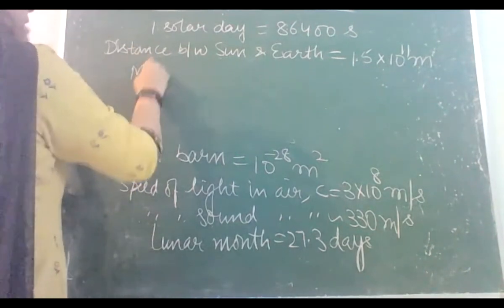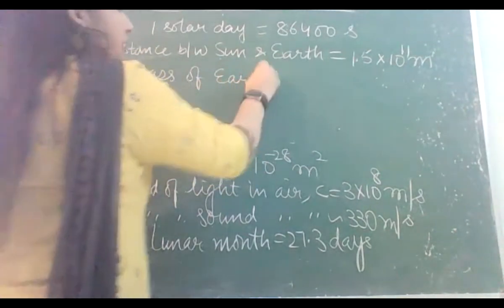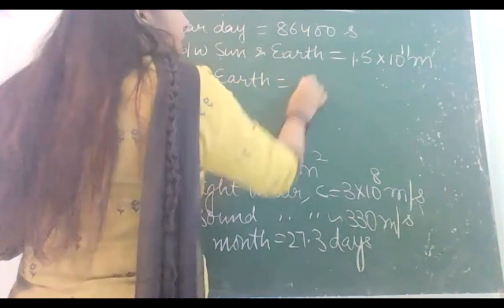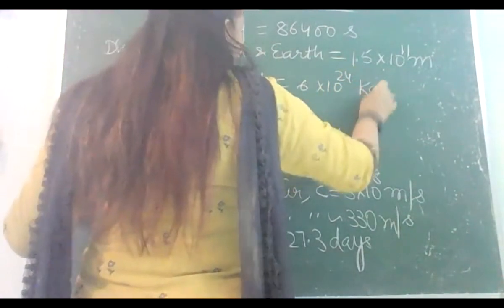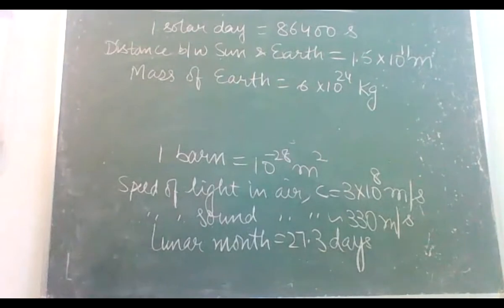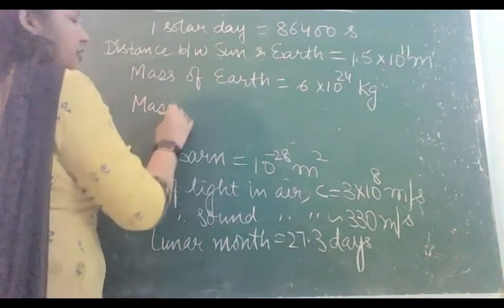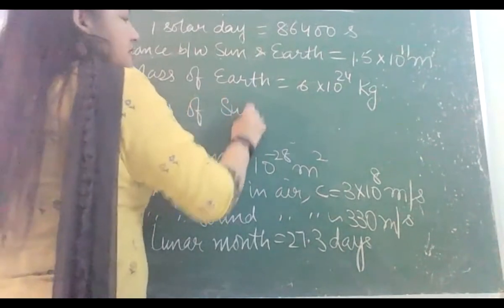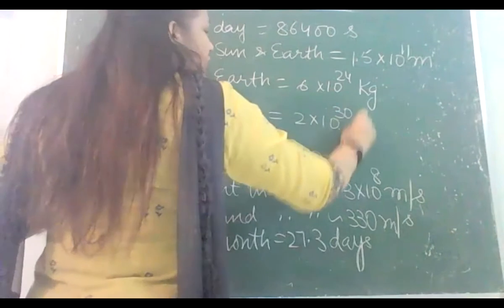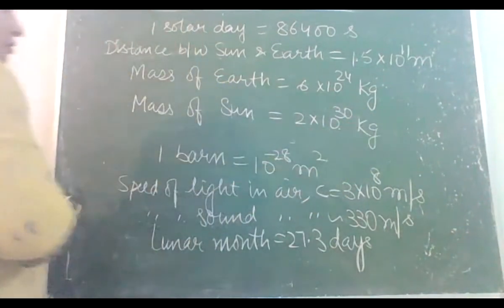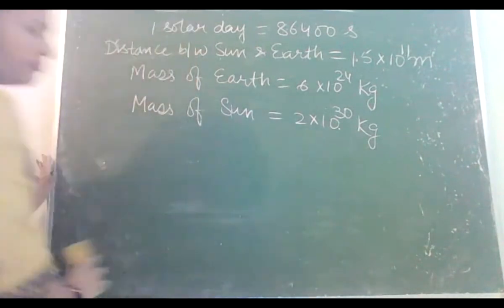Okay, so what is the size of earth? What is the mass of earth? What is the radius of earth? Mass of earth कितना है जिसपे आप रहते हो? That is 6 into 10 raised to power 24 kilogram. Mass of earth is this much. And in comparison, sun is heavier. Mass of sun is 2 into 10 raised to power 30 kg.